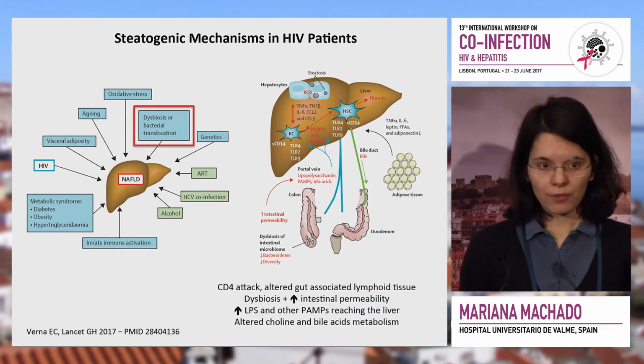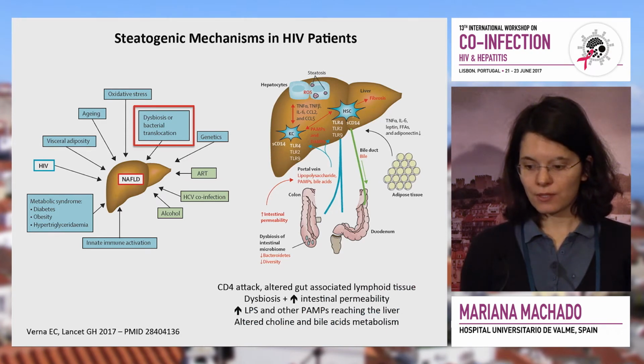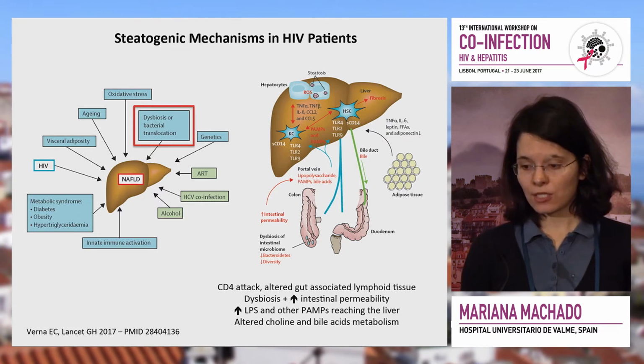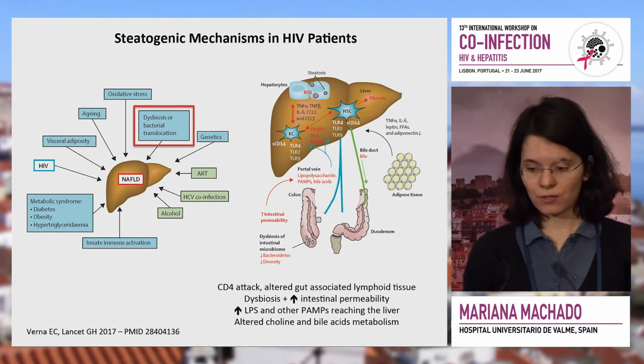So we know that in primary NAFLD, dysbiosis and bacterial translocation from the gut are important in inducing not only steatosis, but more severe forms of liver disease. And HIV patients are at a particular risk of presenting gut dysbiosis with altered gut-associated lymphoid tissue.